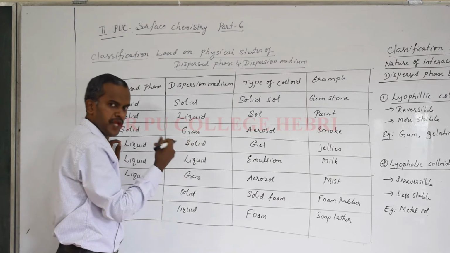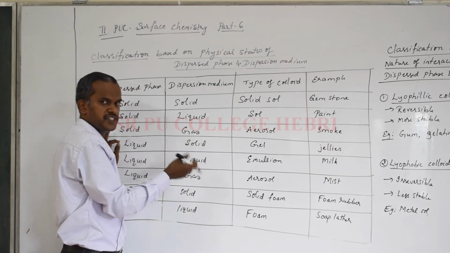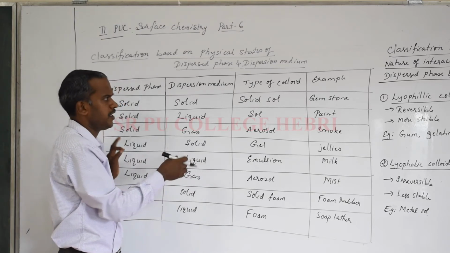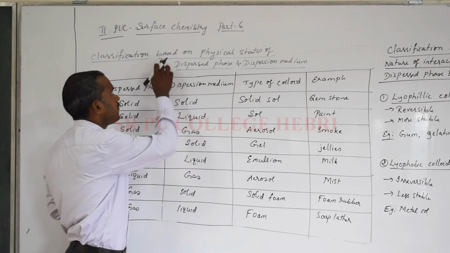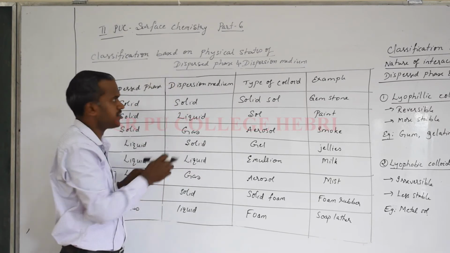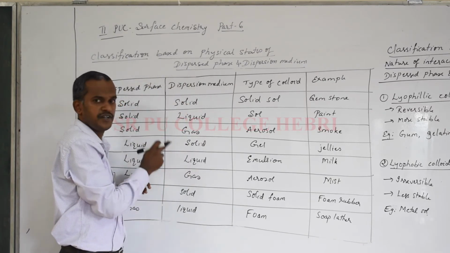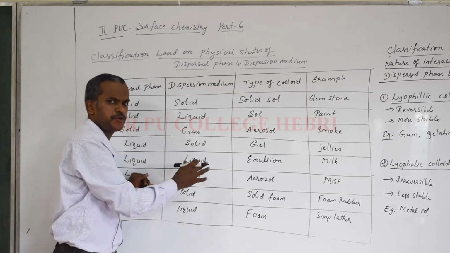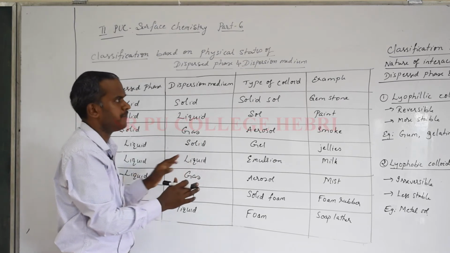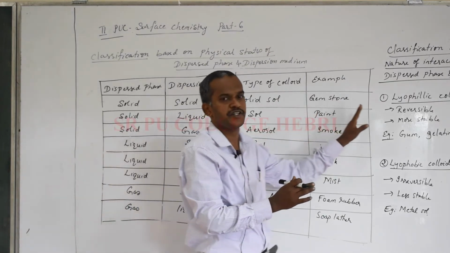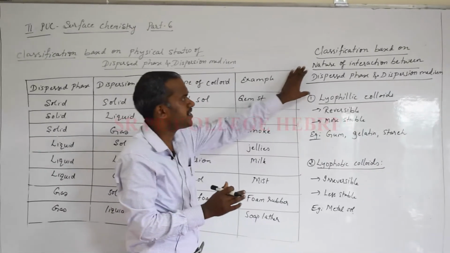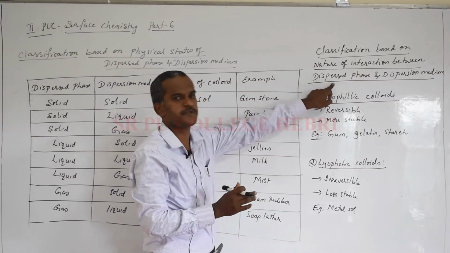It may be naturally occurring substances like protein, starch and all, or it may be synthetically prepared also. Okay, so I think you understood the first basis for the classification of colloids, that is based on the physical states of dispersed phase and dispersion medium. Nothing much to understand here, you have to remember. Now let me move on to the second basis for the classification, that is classification based on the interaction between dispersed phase and dispersion medium.